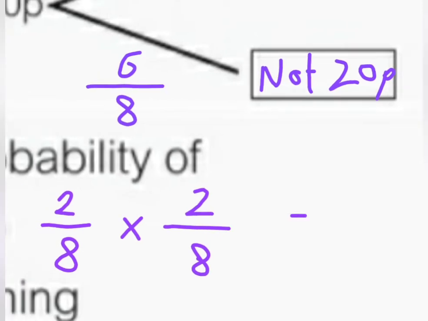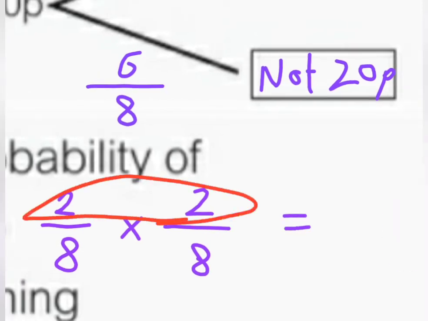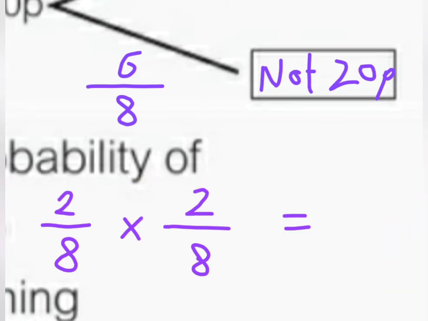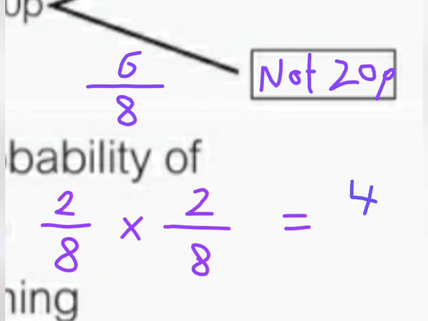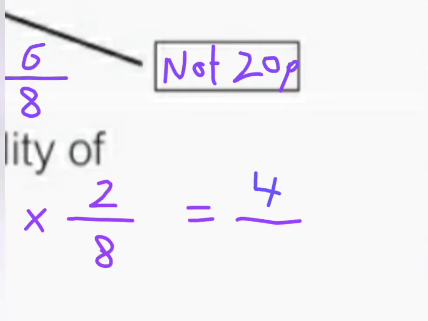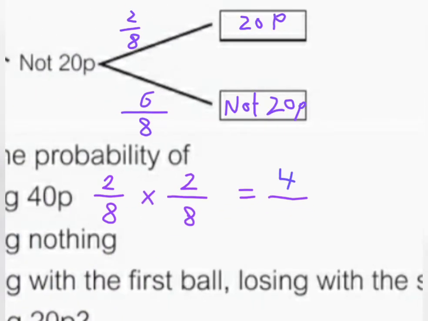And the answer will be, we multiply the ones on top, it's going to be 4. Good. And then we multiply the ones in the bottom, or the denominator, it's going to be 8 times 8 equals, let's do it with a calculator. Yes, you can use the calculator here, it's okay. And you can find the answer and write it down.